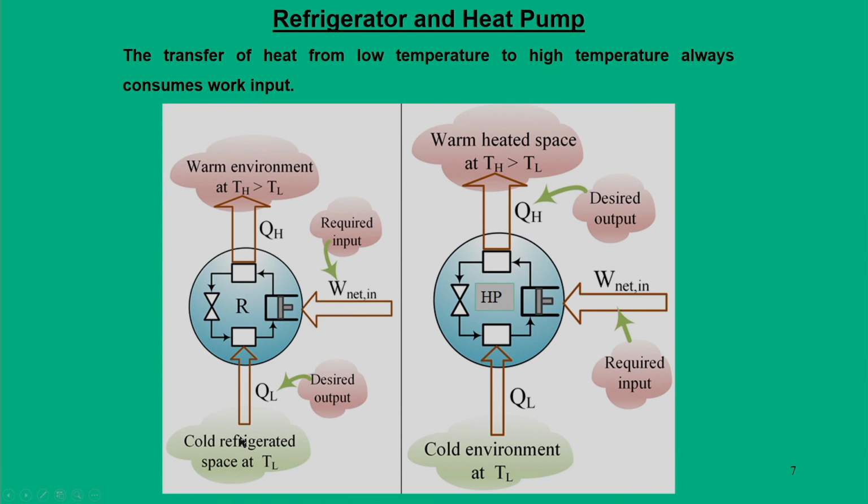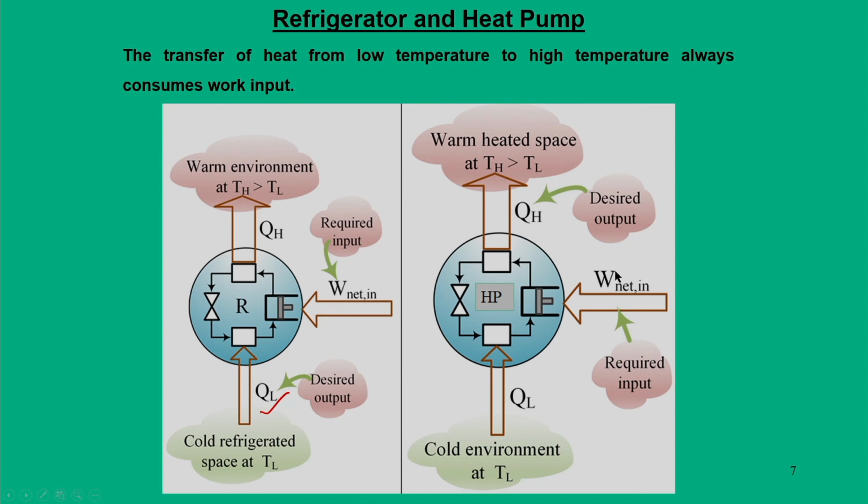We take heat from a low temperature space and reject it to a high temperature zone, and through this process we are getting work output. Your desired effect, or your attention, is concerned more towards QL, and that is your net desired effect.